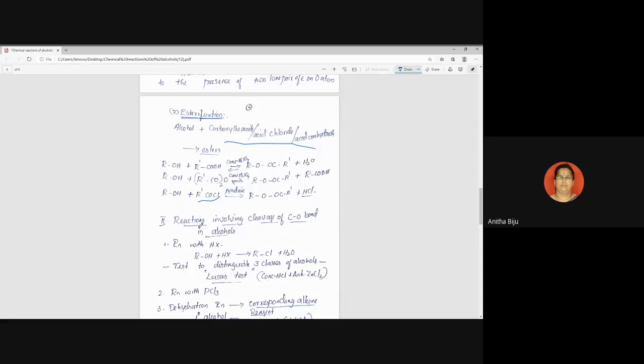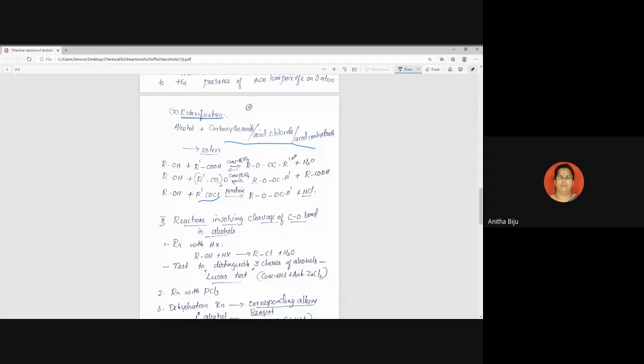Clear? First case, let us think about the first case. Here I have given only the general reaction. Simultaneously, you can write a specific reaction. So I will help. You will try to write the general equation first, then write a specific example. Okay. ROH plus R-COOH, carboxylic acid. It is a reversible reaction, and here the reaction medium is an acid, that means concentrated sulfuric acid. Here we get the ester